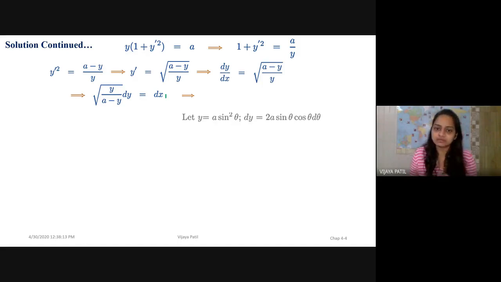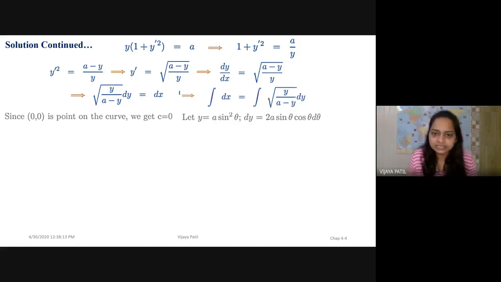What will I get out of it? Now it is nothing but the integration of dx. I'm integrating both sides. Since 0,0 is a point on the curve, because we are starting the sliding of the particle from the origin, our constant c will be 0. After the integration you get one constant c over here, and that c goes to 0 because 0,0 is a point, and therefore we have not written the constant c here.